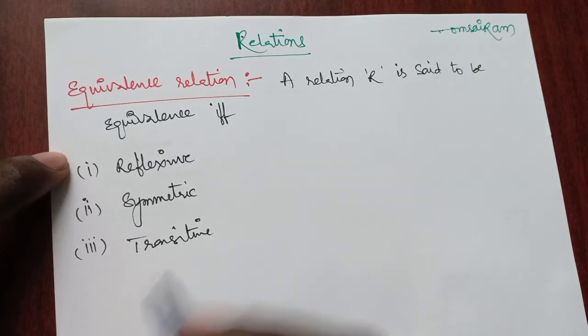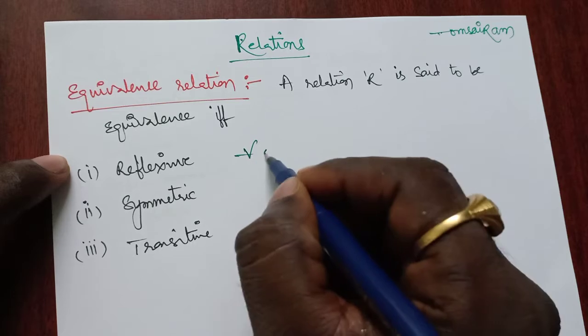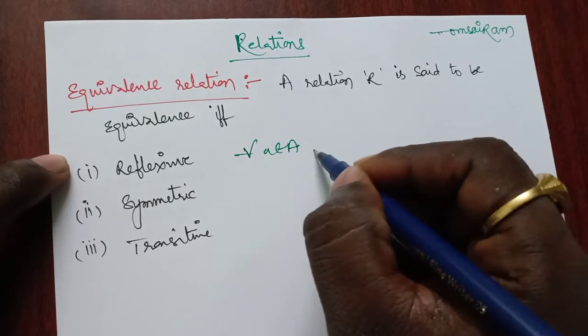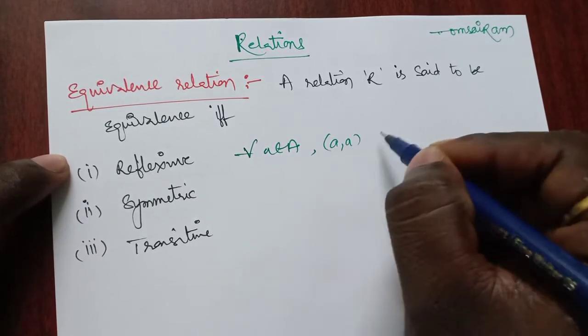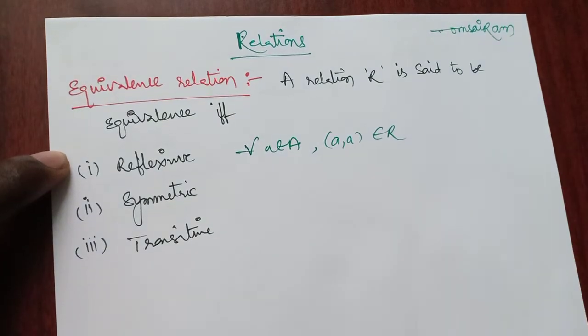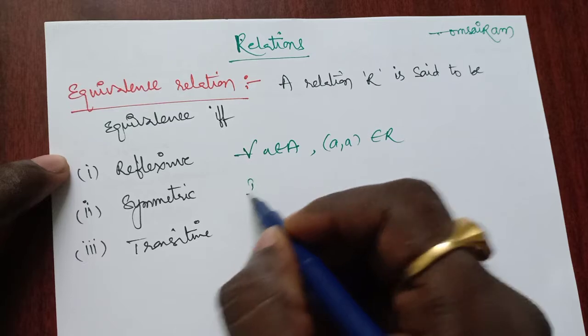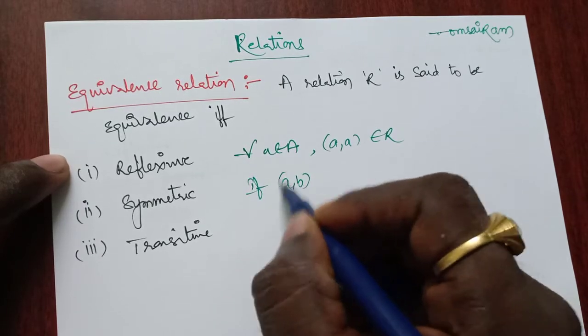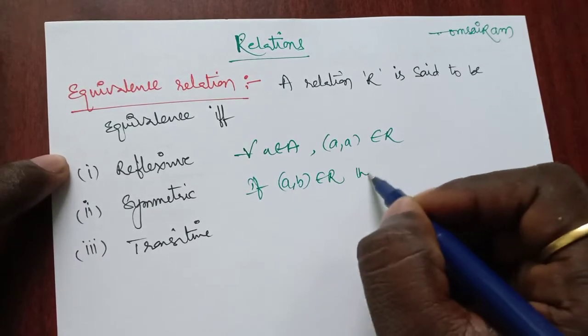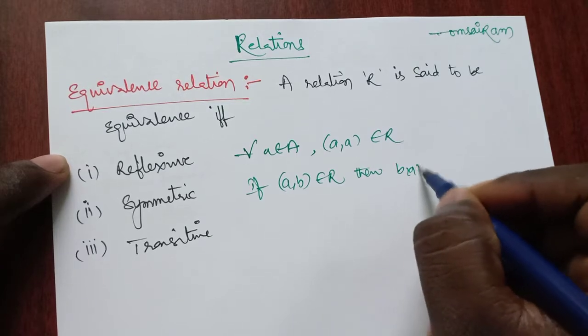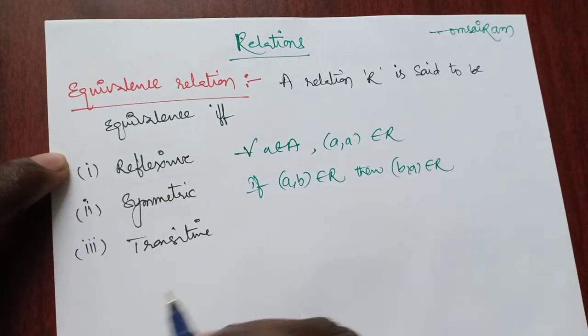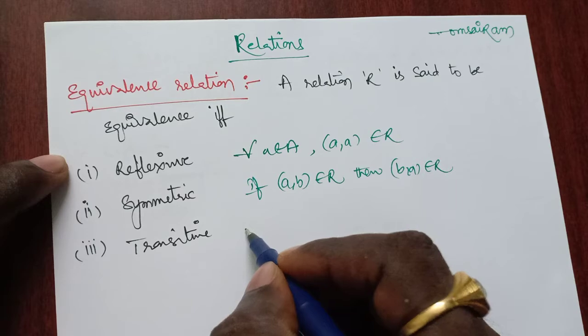Now we all know what reflexive is. For all a belongs to capital A, (a, a) belongs to the relation. Now what is symmetric? If (a, b) belongs to R, then (b, a) must belong to R. Now what is transitive?